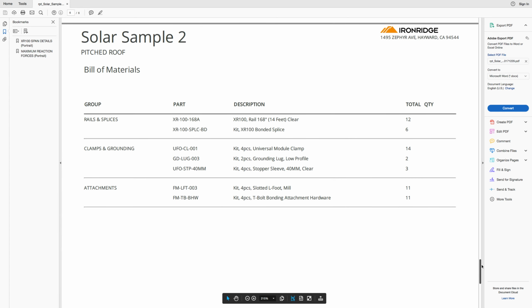And the last page here is the bill of materials. It just lists what parts you need and how many of them. So I was able to take this information and then just order these parts directly from a local electrical supplier.